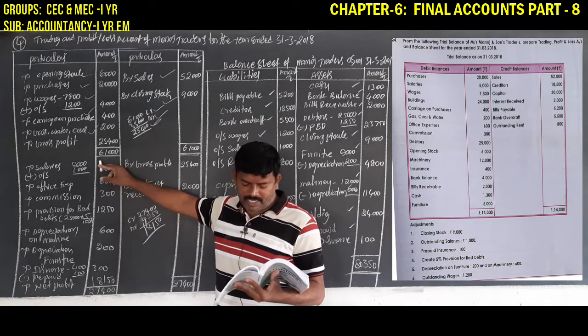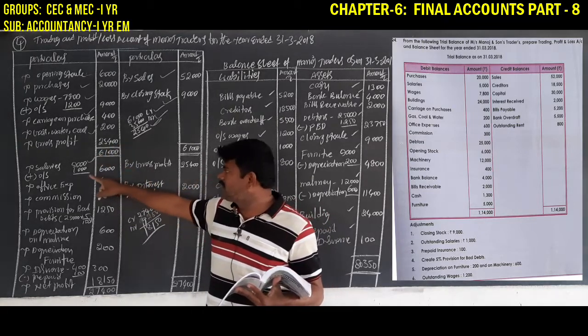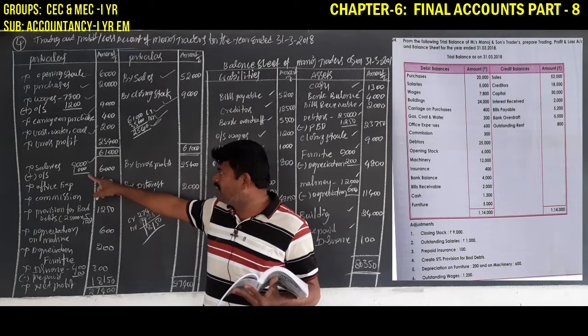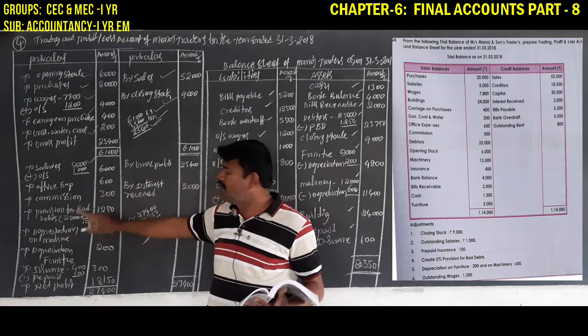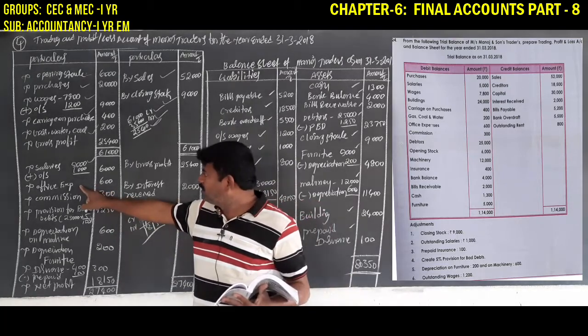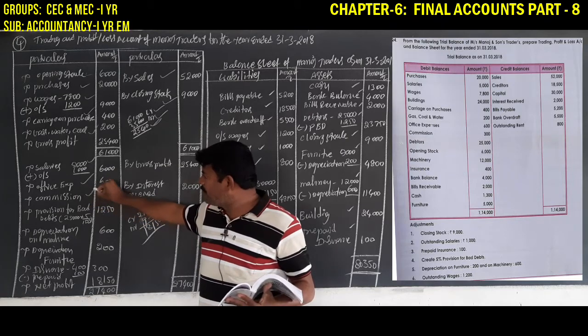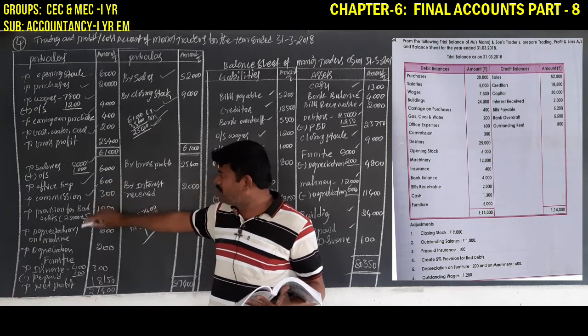Salaries is on the trading account debit side, this is one. Adjustment: outstanding salaries is given in adjustment, it must be added. Office expenses is also given in the trial balance debit side, this is recorded. Commission is given in the trial balance debit side.